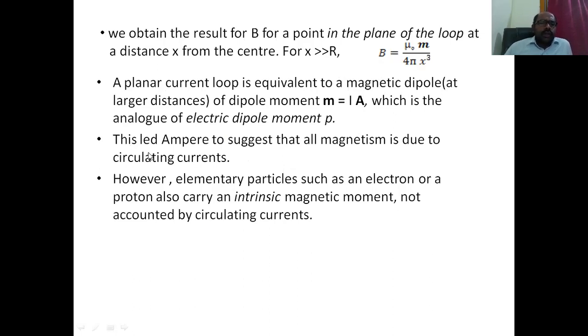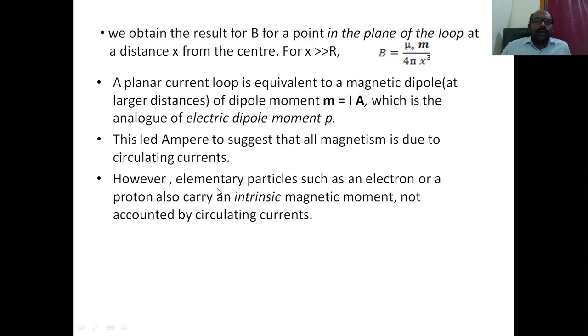So this concept led Ampere to suggest that all magnetism is due to circulating currents. Whatever magnetism exists, that is due to the circulating currents. He thought that.